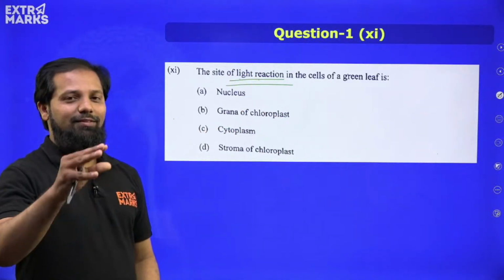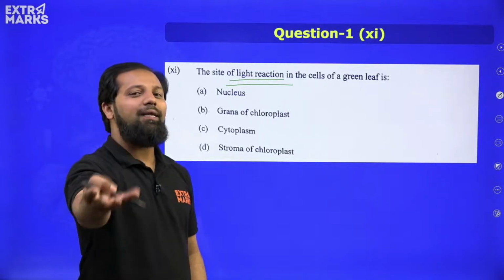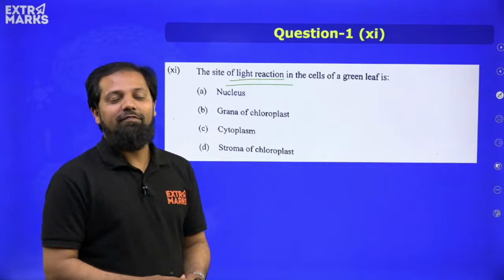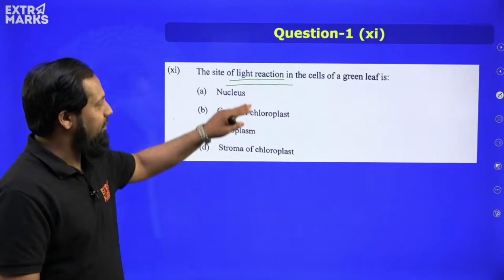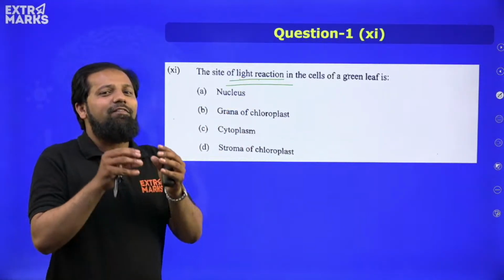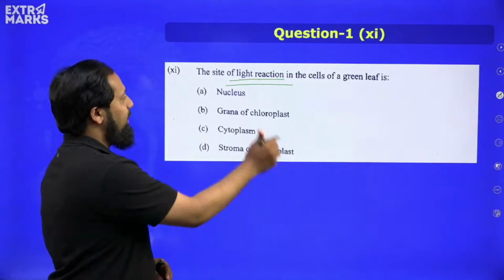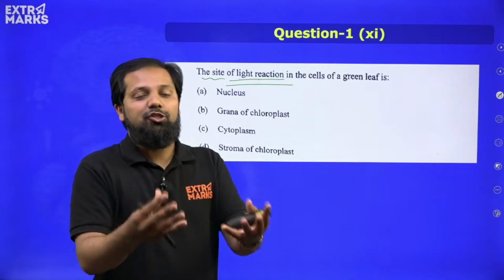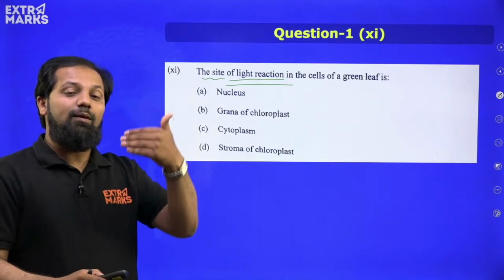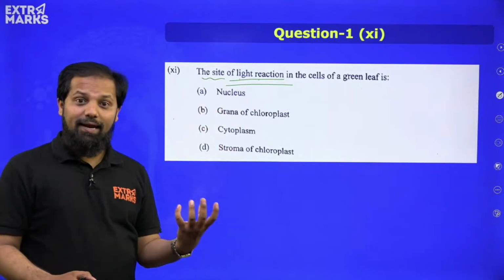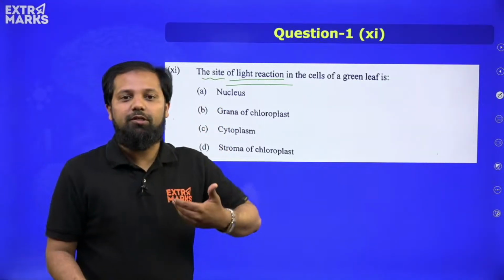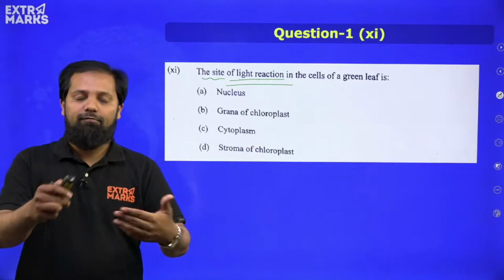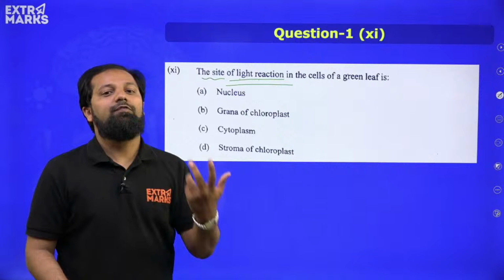And let me tell you, this has been spoken multiple times in our live sessions also, wherein we have discussed the chapter of photosynthesis, we have come across light reaction. And again a very simple, very direct question wherein they are asking about the site of light reaction. We know that photosynthetic reactions are distributed in three events. One is the absorption of sunlight, right? Then we have the conversion of light energy to chemical energy, that is by photolysis, and then we have the reduction of carbon dioxide.